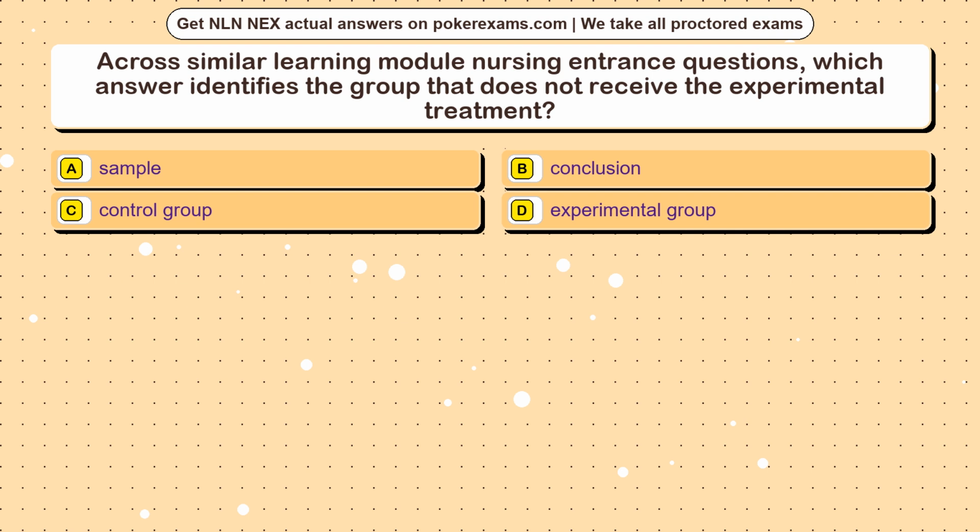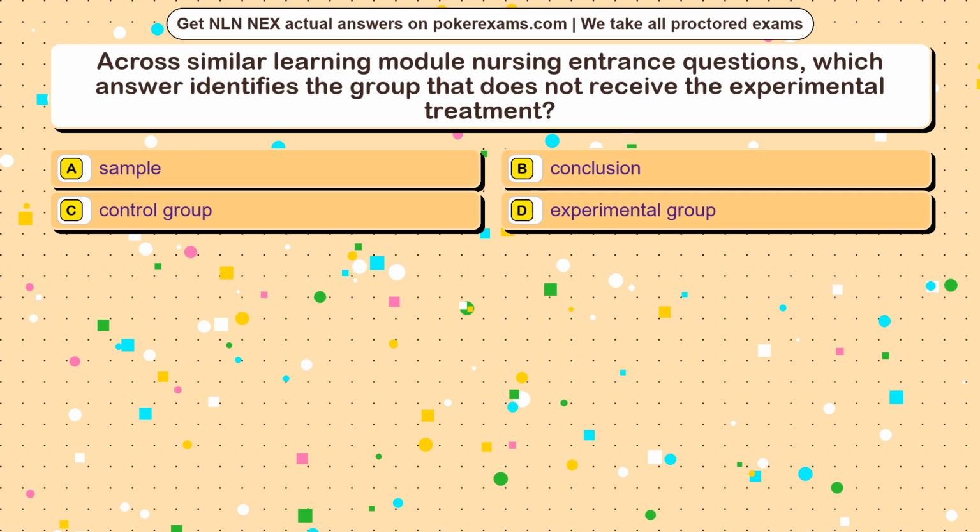Question 20. Across similar learning module nursing entrance questions, which answer identifies the group that does not receive the experimental treatment? Option A, sample. Option B, conclusion. Option C, control group. Option D, experimental group.